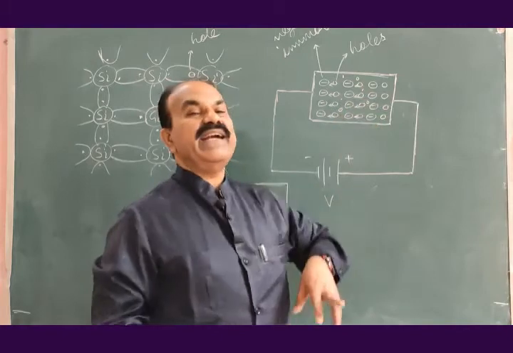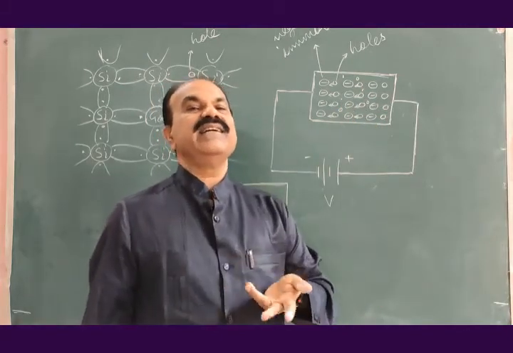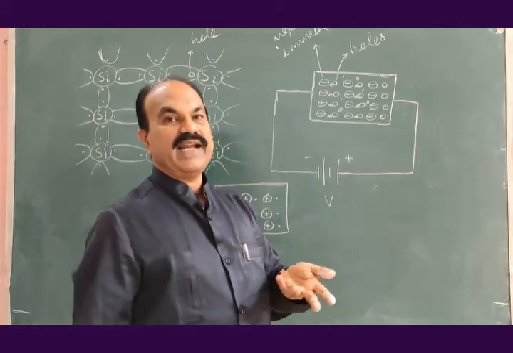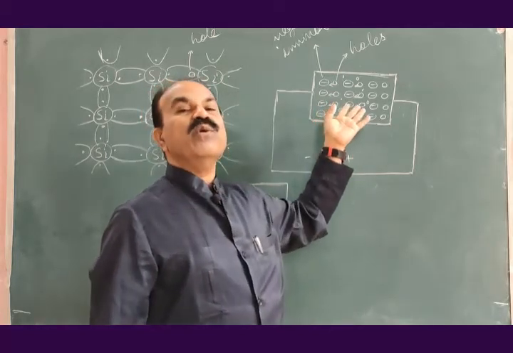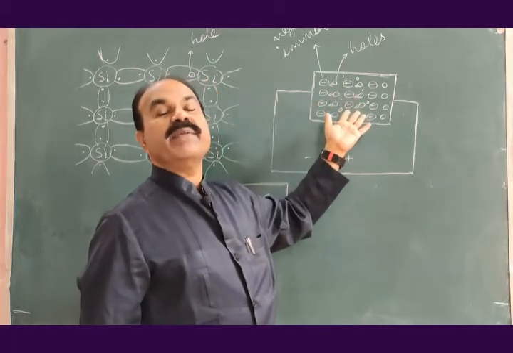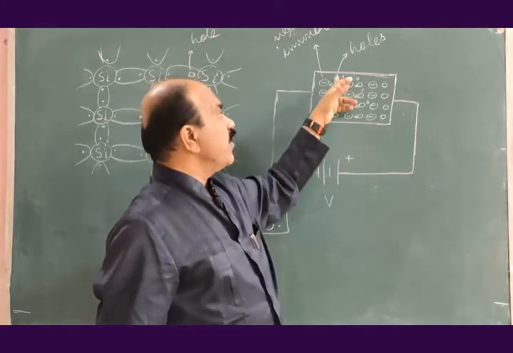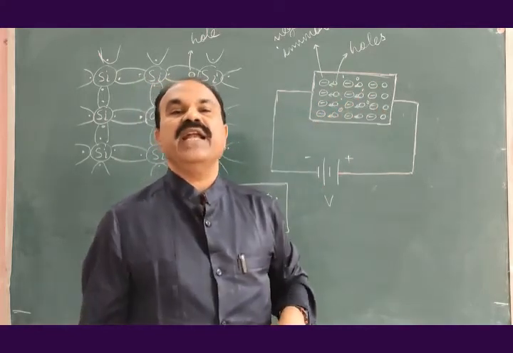These holes will be added to the number of holes created by the trivalent impurity, and what we find, number of holes, the positive free charge carriers in p type of semiconductor are very large in number. Number of electrons are very few in number.